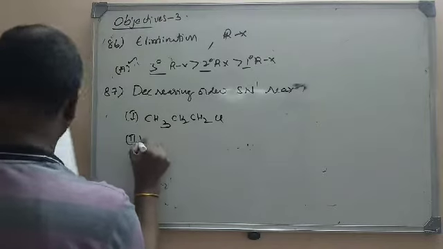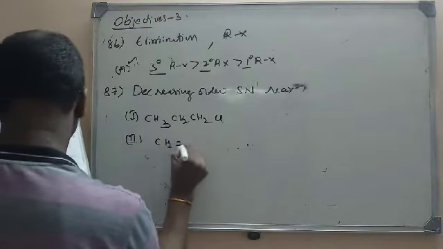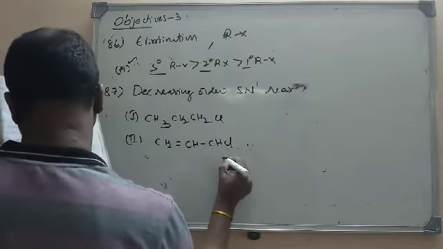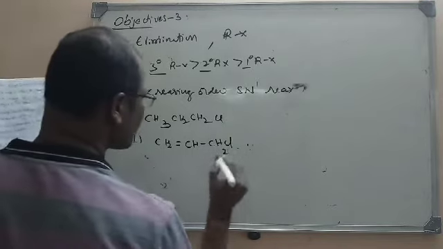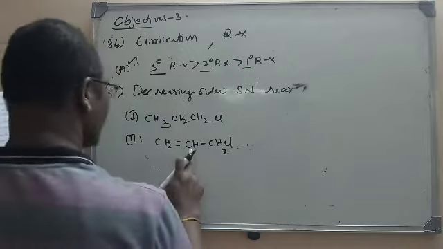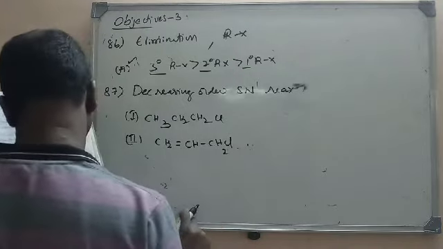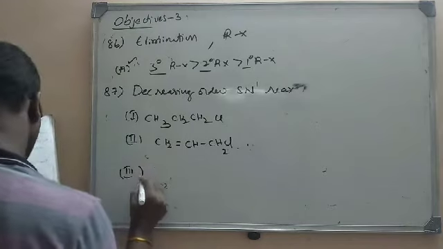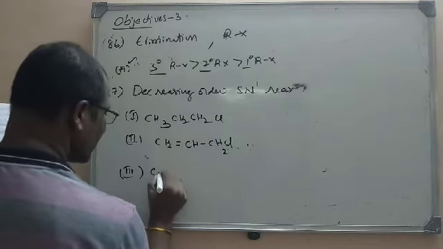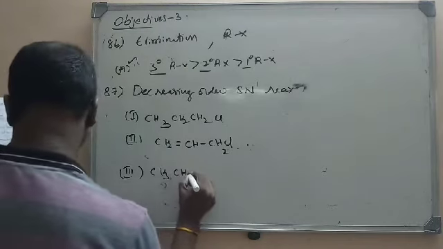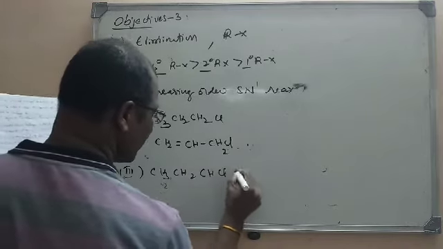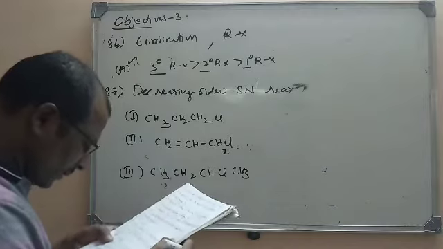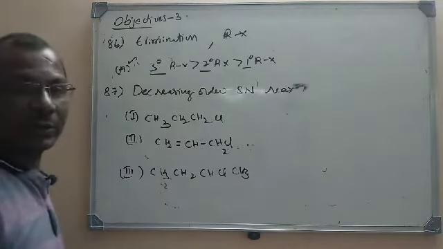The second one given is CH2 double bond CH CH2Cl, that is CH2 double bond CH CH2Cl. And the third option given is CH3 CH2 CHCl CH3. So there are three molecules given.